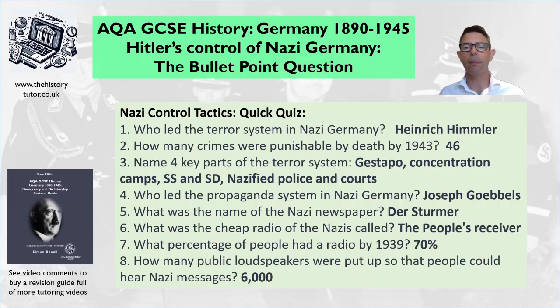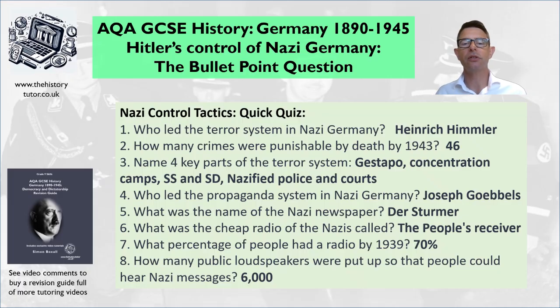Question number 4. Who led the propaganda system in Nazi Germany? Of course, you've got Joseph Goebbels, who led the Ministry of Propaganda. Be aware, propaganda has 2 aspects to it: propaganda and censorship. Propaganda is trying to convince you of things. Censorship is stopping information getting to you so you never hear anything bad necessarily.